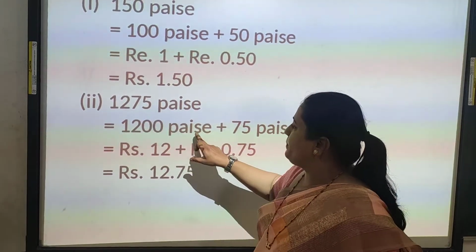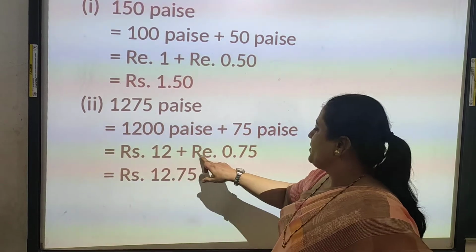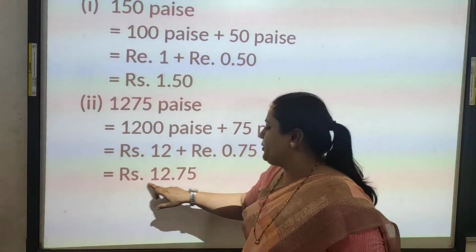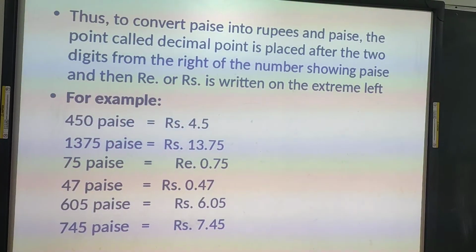Here, 1275 paisa. So 1200 paise plus 75 paise. So 1200 paise means rupees 12 plus rupees 0.75. So it will be rupees 12.75. So like this we can do the conversion.